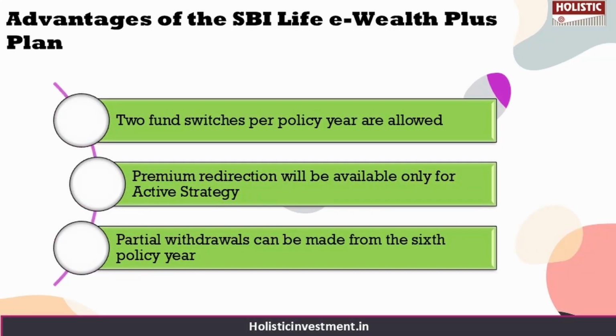Now let's take a look at the advantages and disadvantages of this policy. So the advantages are, there are two fund switches per policy here allowed at no additional cost, and the premium redirection will be available only for active strategy from the first year onwards, and partial withdrawals can be made from the sixth policy year or upon the life insured reaching the age of 18, so whichever occurs later.